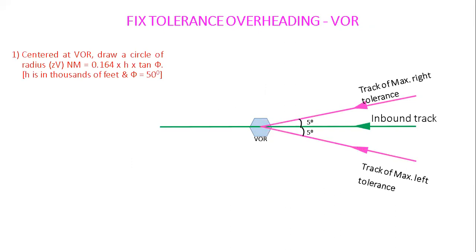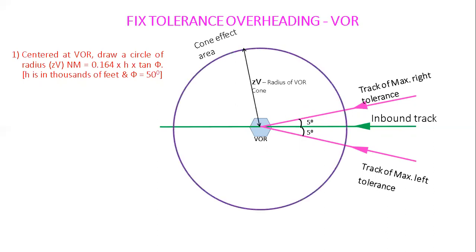Centered at the VOR, draw a circle of radius ZV, equal to 0.164 times height, where H is in thousands of feet and phi is equal to 50 degrees. So this ZV radius is drawn centered at the VOR, the cone effect area.